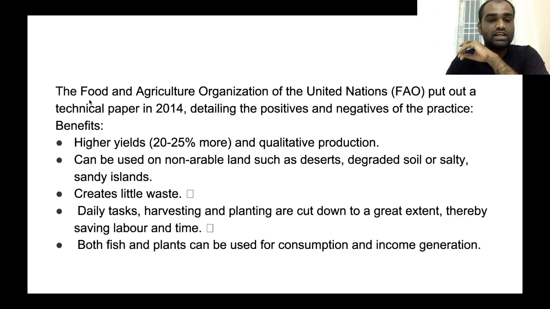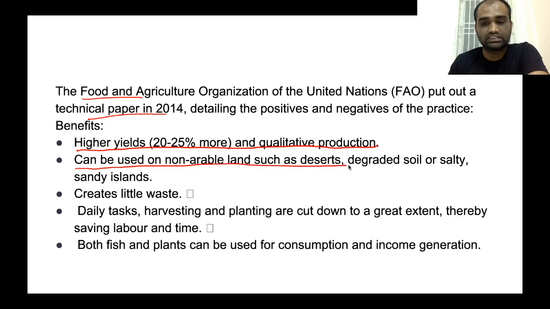Now, what are the benefits as well as disadvantages of aquaponics? FAO has come up with a technical paper in 2014 listing all the advantages as well as disadvantages of aquaponics. What are the advantages of aquaponics? Aquaponics can result in higher yields, almost 20 to 25 percent more compared to other qualitative production. Clear? This aquaponics can also be used on non-arable lands such as deserts, degraded soil, or salty, sandy islands.